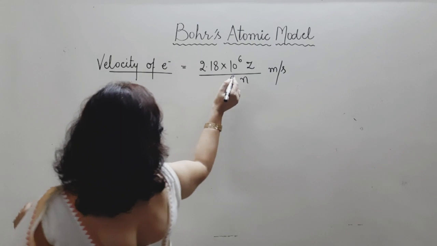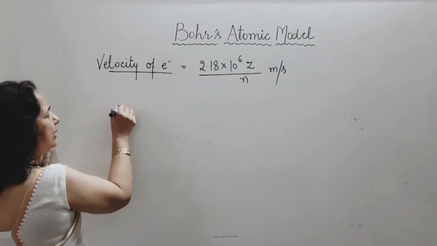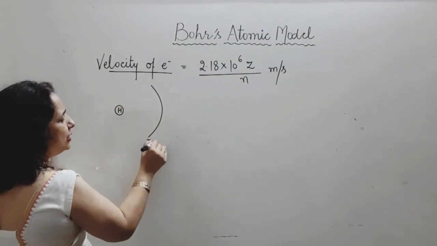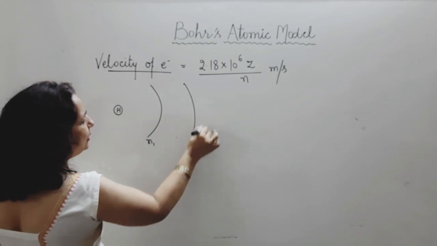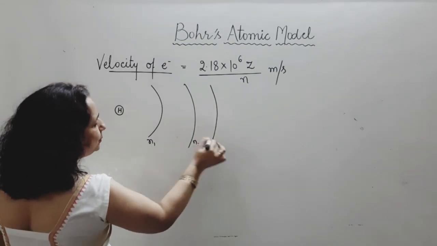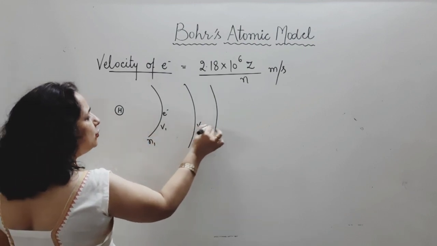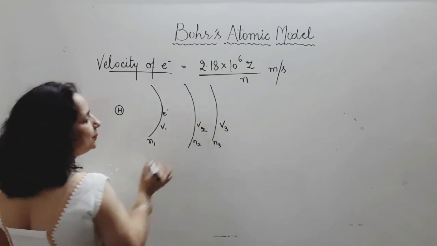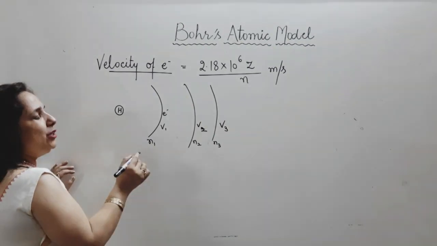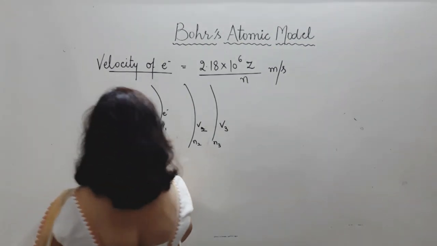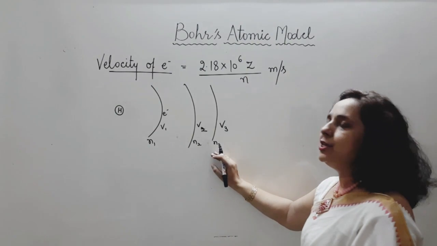It means as hydrogen is the one atom, shell is one shell, first shell, second shell, third shell, and so on. Electron is having velocity v1, here velocity is v2, velocity is v3. So where electron is having fast velocity? In first shell, second shell, or third shell.